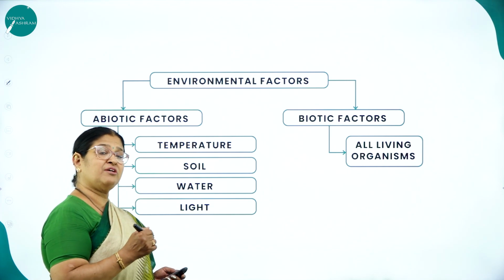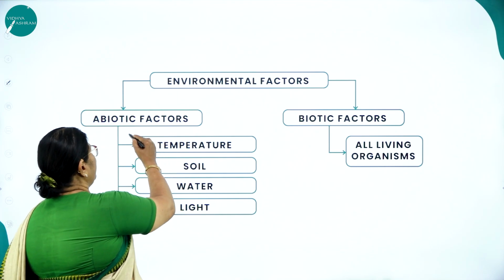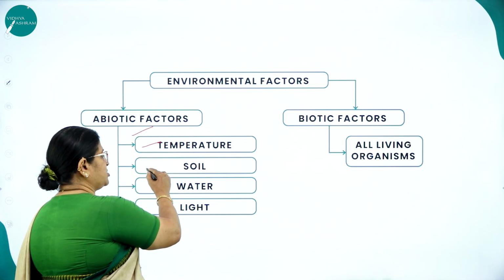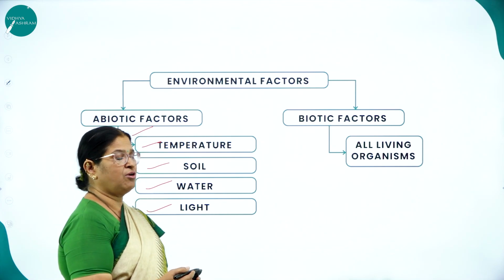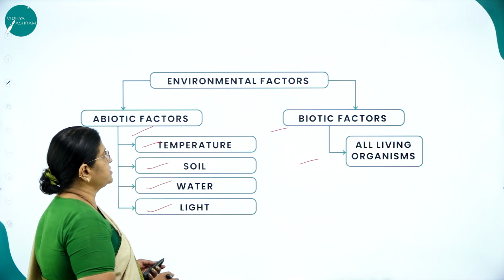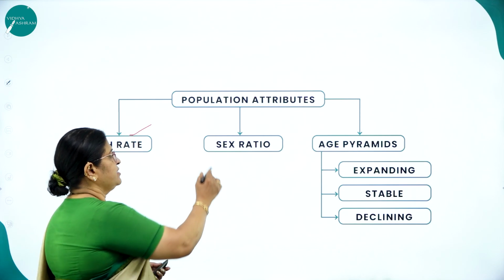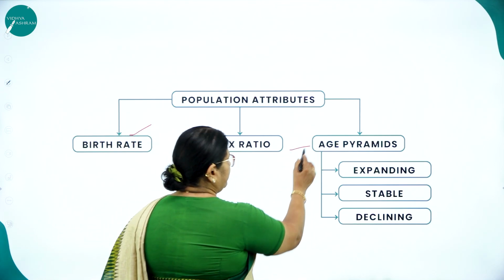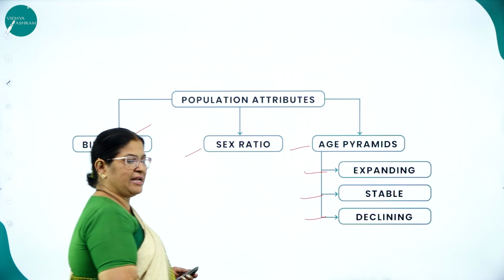Environmental factors. What are the factors that affect the ecosystem? Namely, abiotic factors like temperature, soil, water, and light. Biotic factors means all living organisms. Population attributes include birth rate, sex ratio, and age pyramids. Age pyramid consists of expanding, stable, and declining.